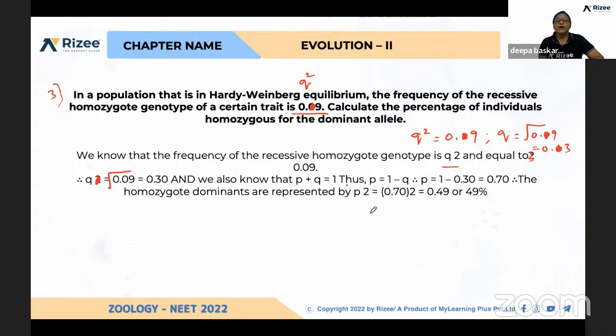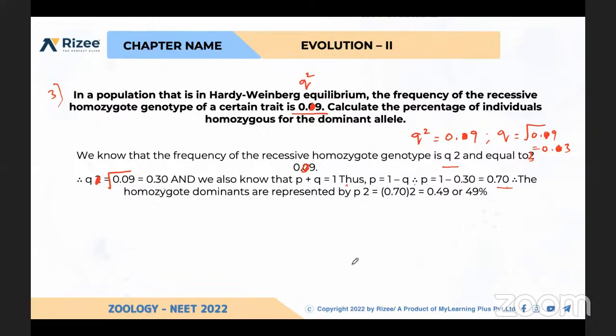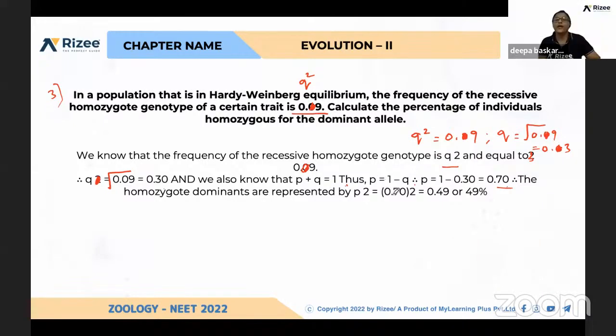So 0.9 root, if you take 0.3, and P plus Q is equal to 1, so P is equal to 1 minus Q, 1 minus 0.3 is equal to 0.70. So you identified P. Again, P square you have to check. That is 0.70 whole square is equal to 0.49, that is equal to 49%.